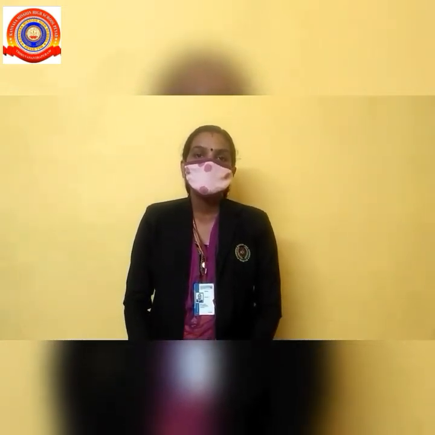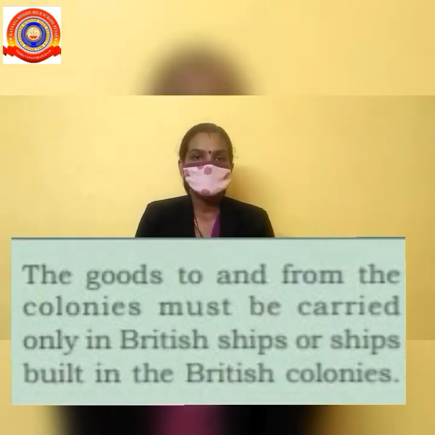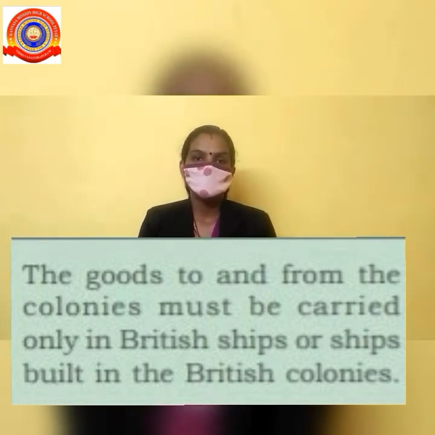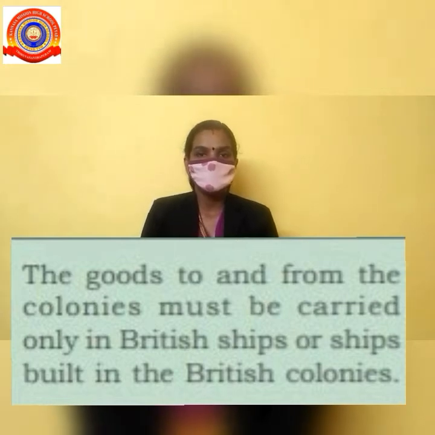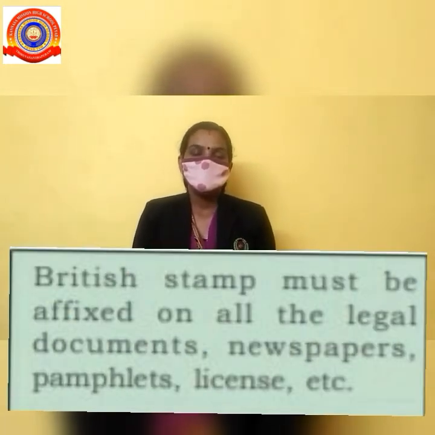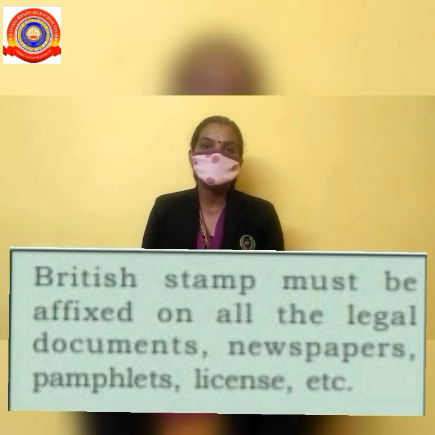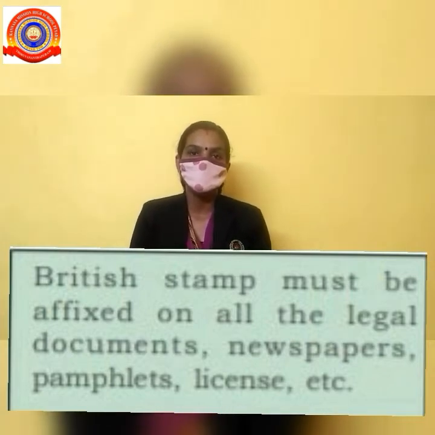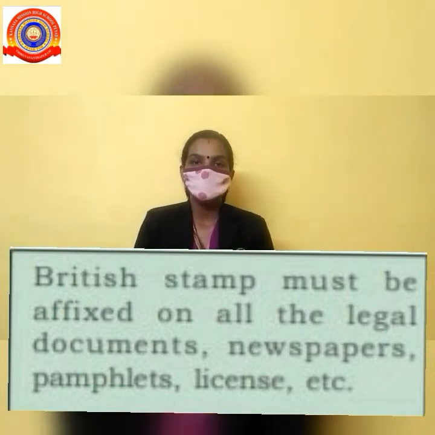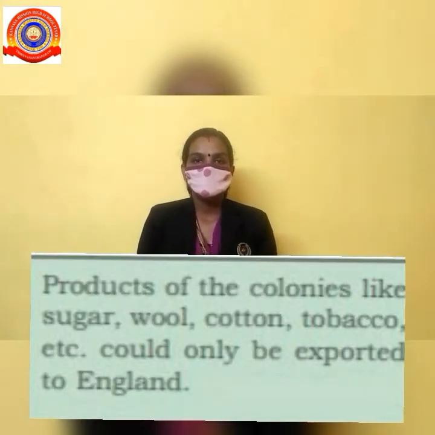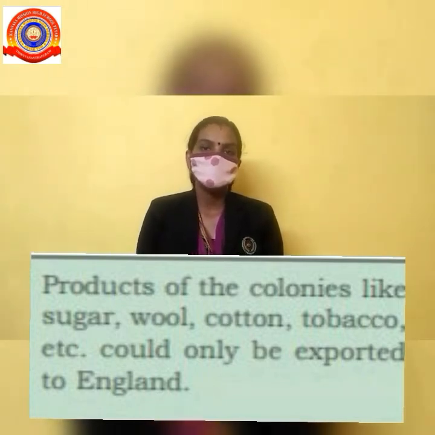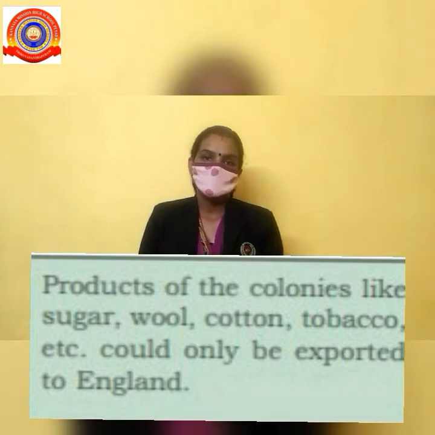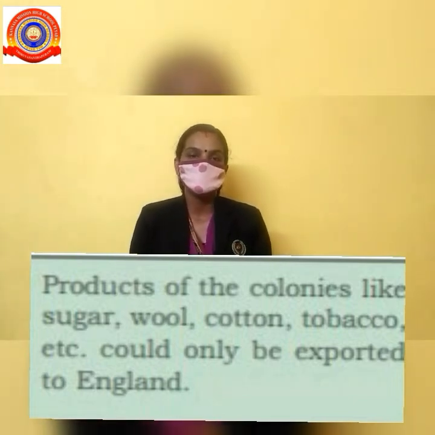First one, the goods to and from the colonies must be carried only in British ships or ships built in the British colonies. Second, British stamp must be affixed on all the legal documents, newspapers, pamphlets, license, etc. Then, products of the colonies like sugar, wool, cotton, tobacco, etc. could only be exported to England.